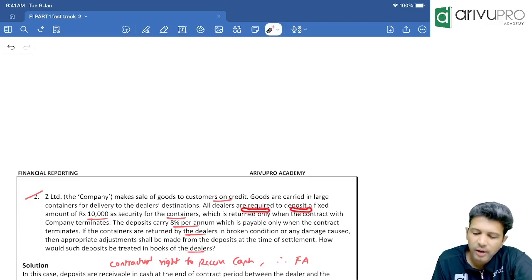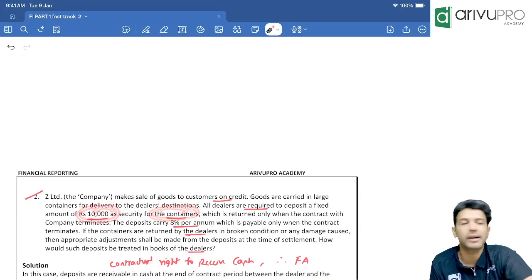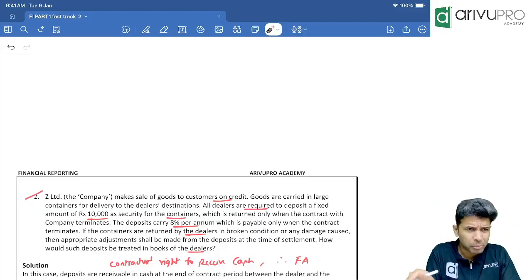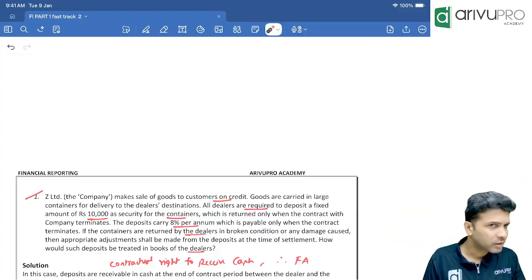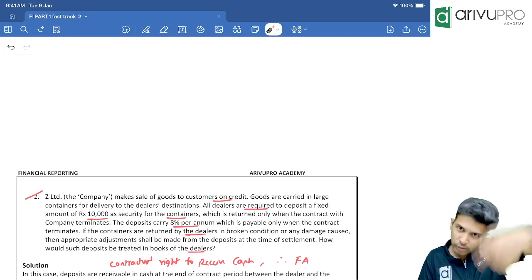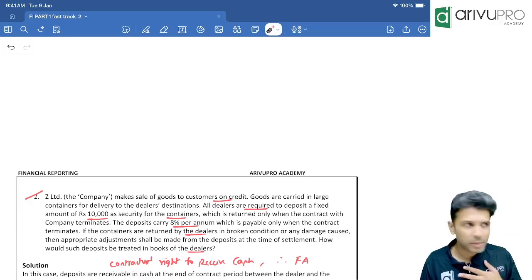All the dealers are required to deposit a fixed amount of 10,000 as security for the container. The goods are put in a container, one drum, and dispatched. The drum has value, so we want that particular dealer to return the drum to us. If they don't return it, it will be a loss for us.